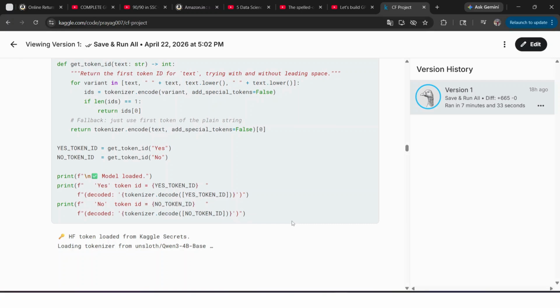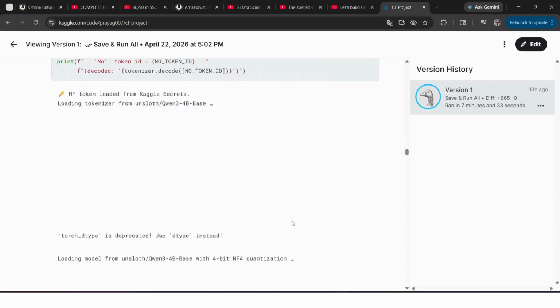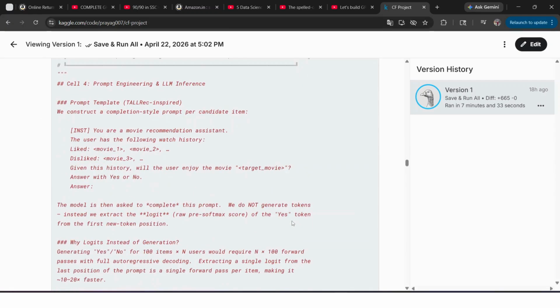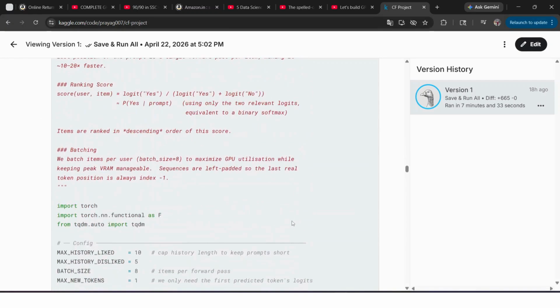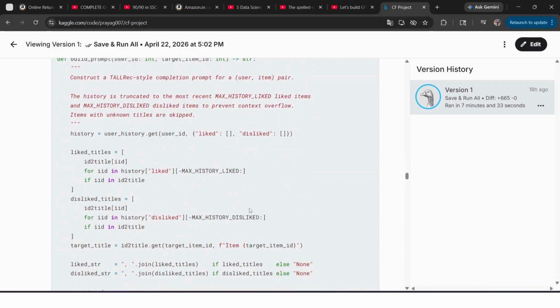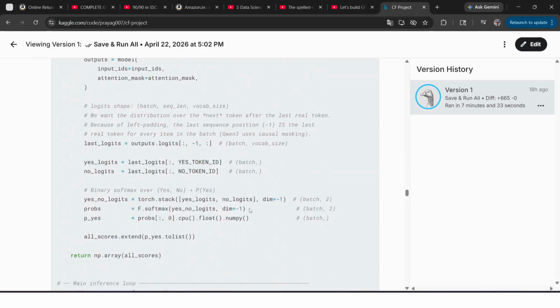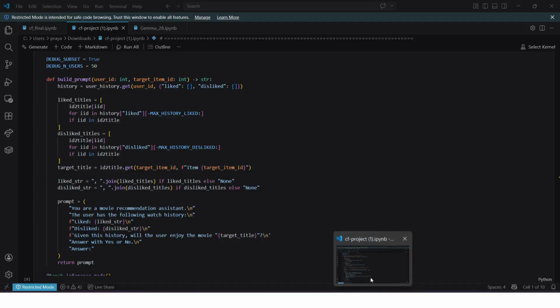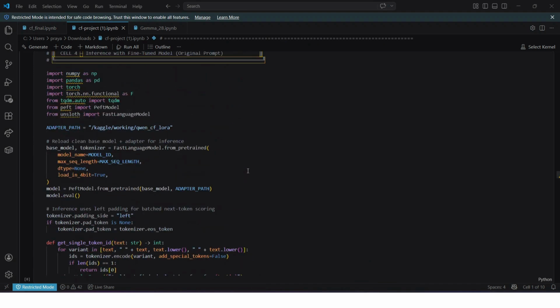And instead of generating the answer, we do a single forward pass and extract the raw logits specifically for the yes and no tokens. We then calculate our ranking scores using a binary softmax to get to the yes or no approach. Here you can see the formula, and I can also show you some of the model as well.